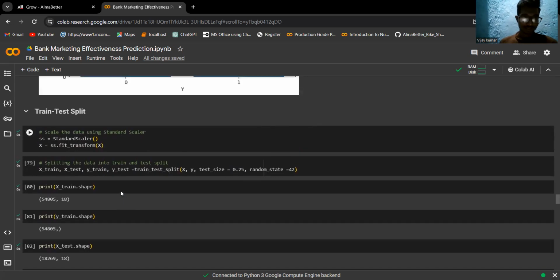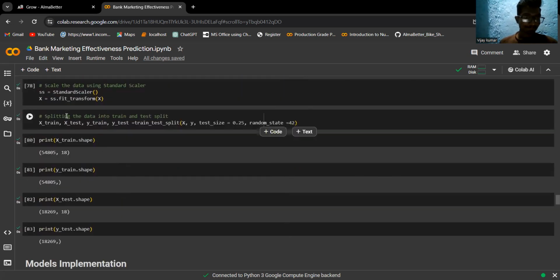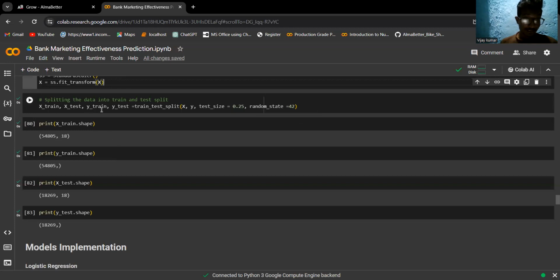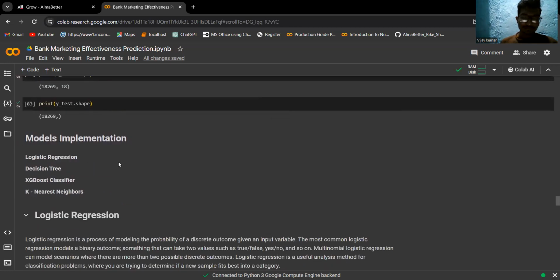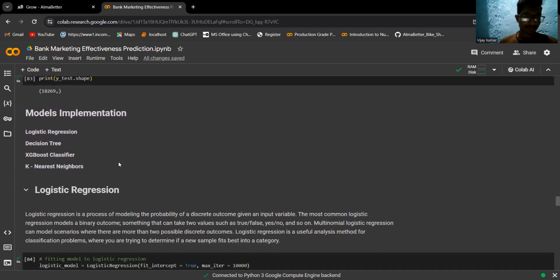Now we'll do train test split. This is our standard scaler. We are transforming x. These are x train, y train, x test, y test. These are our shapes for the training and testing datasets.